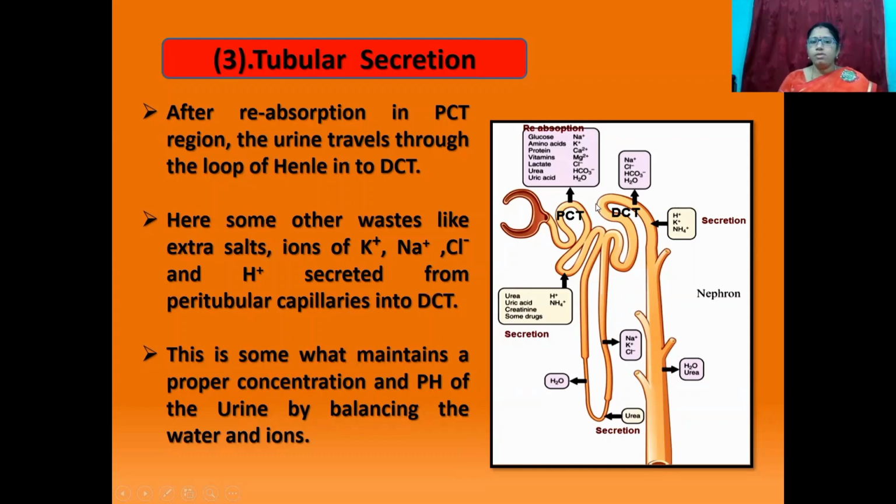Here, some other wastes like extra salts, and ions of sodium, potassium, chloride, and hydrogen are secreted from the peritubular capillaries into the distal convoluted tubule. This somewhat maintains a proper concentration and pH of the urine by balancing the water and ions.